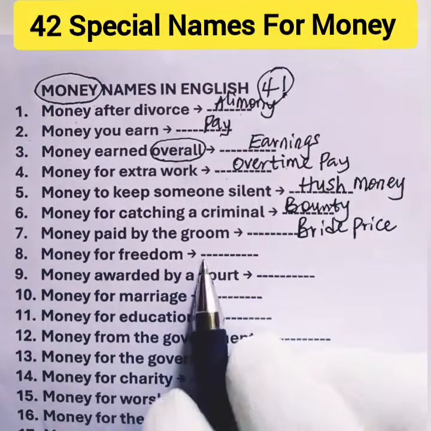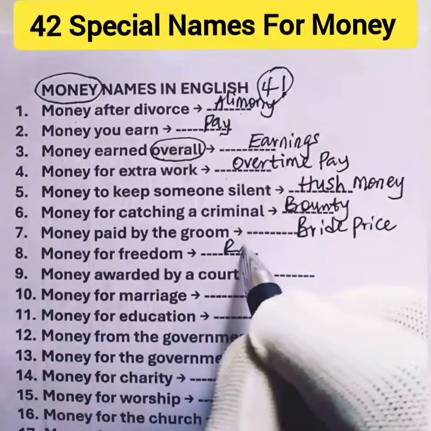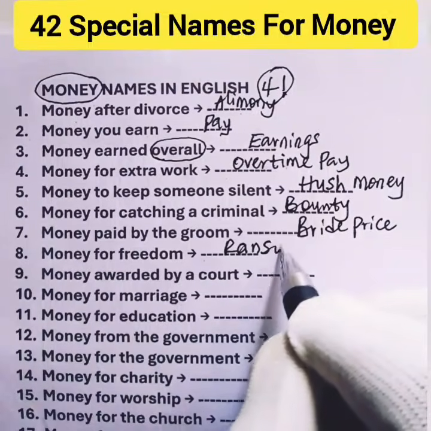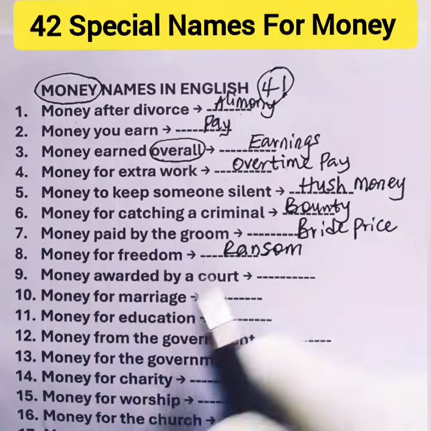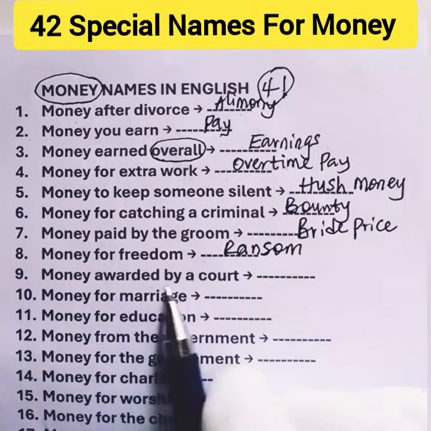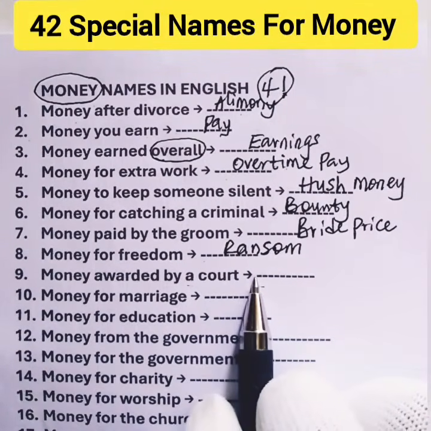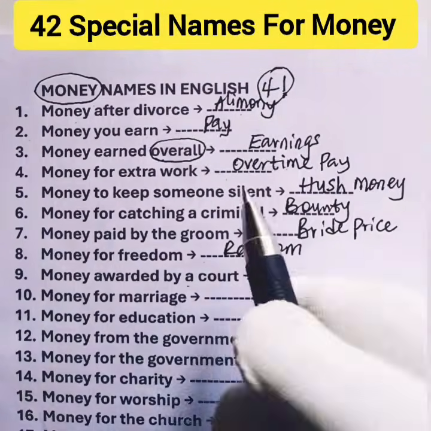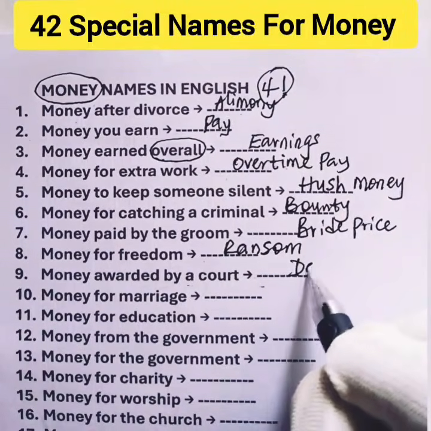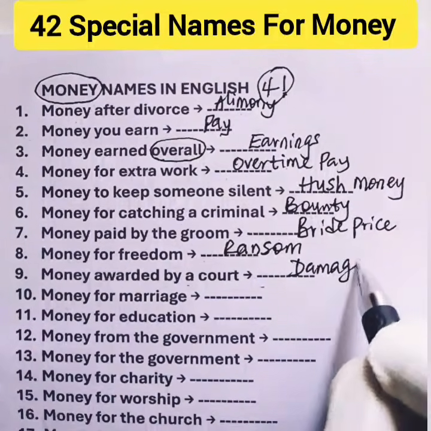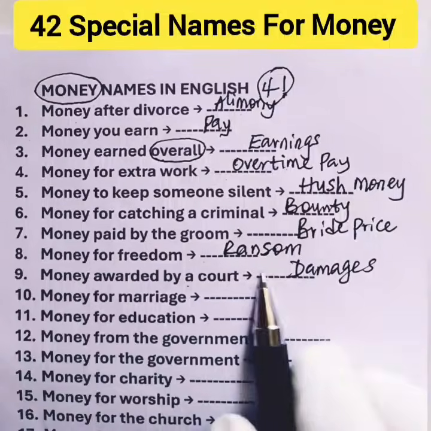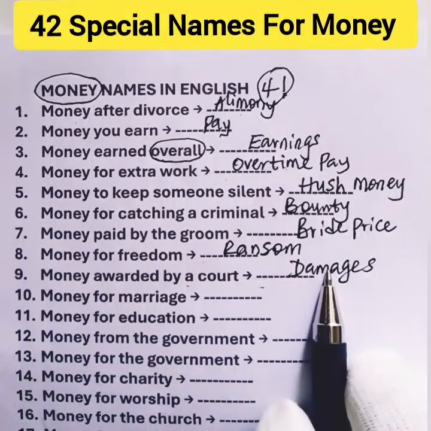8. Money for freedom. What do we call the money for freedom? It is called ransom. Next, money awarded by a court. There's a name we call the money. Do you know? It is called damages. The court pays damages to a victim.